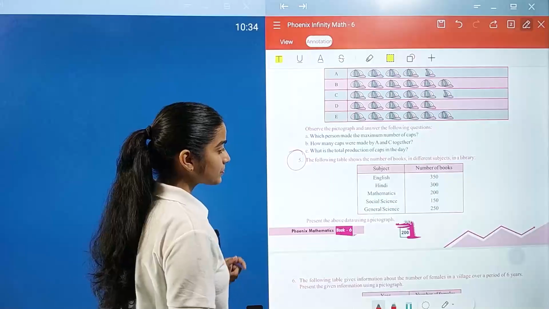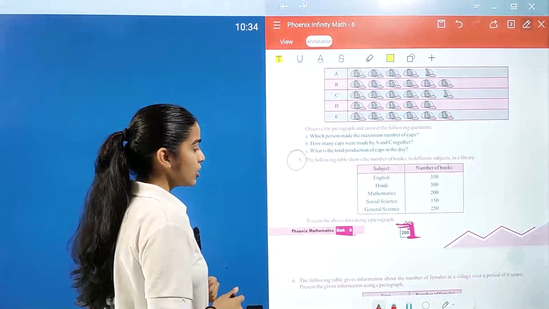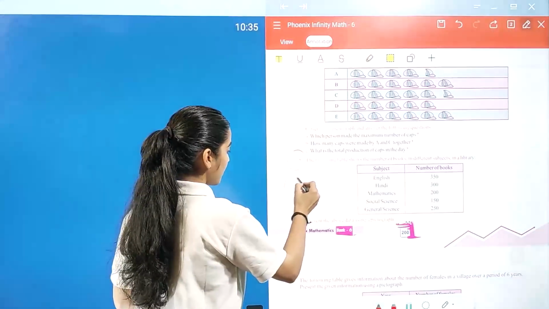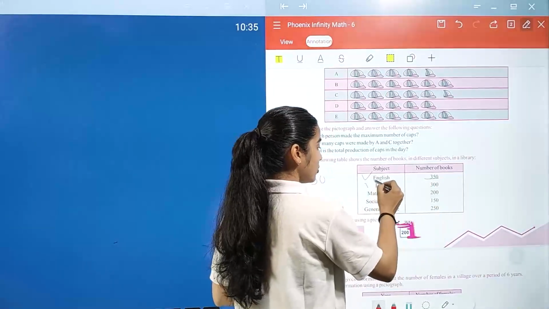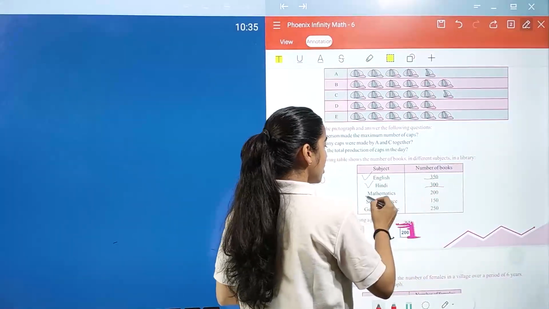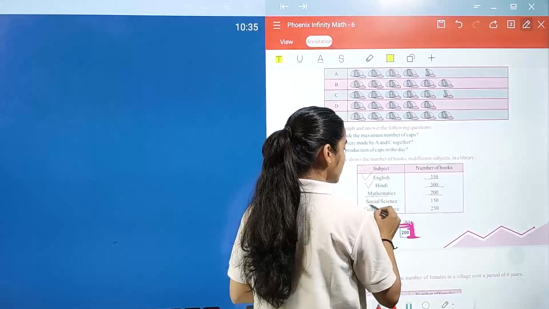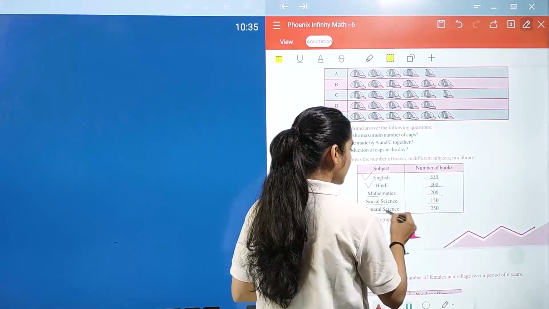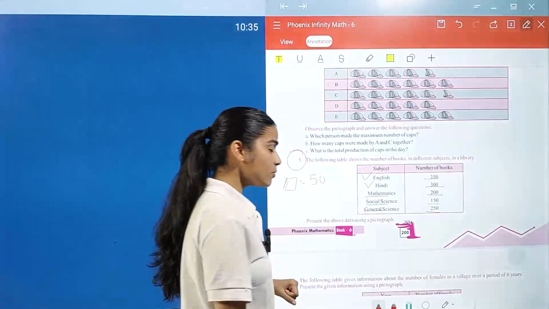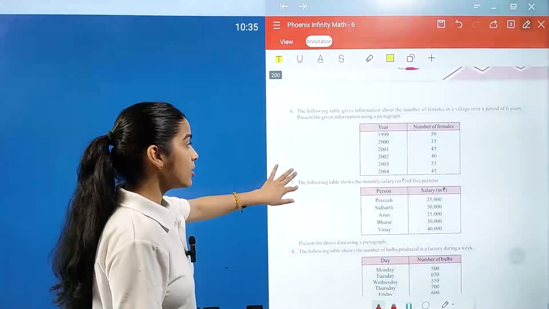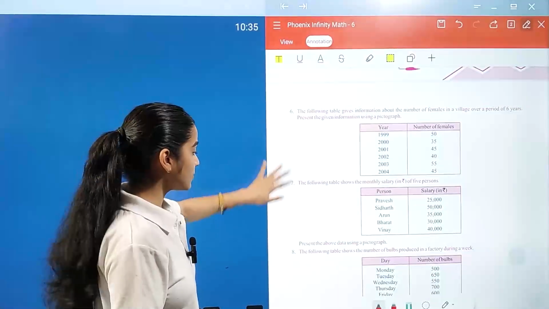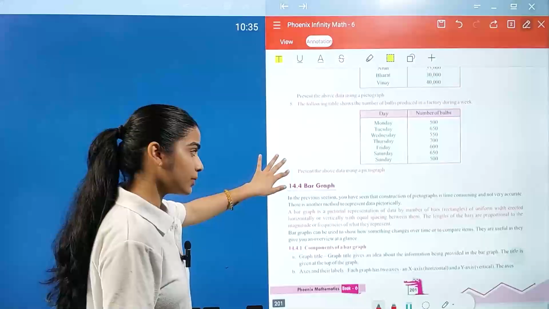So what you have to do? You have to mention your one book. So for English you have to represent 7 books. For Hindi you have to represent 6 books. For mathematics 4, for social science 3, and for general science 5. So by doing this, you can easily represent your pictograph. So same process you have to do for question number 6, question number 7, and question number 8.